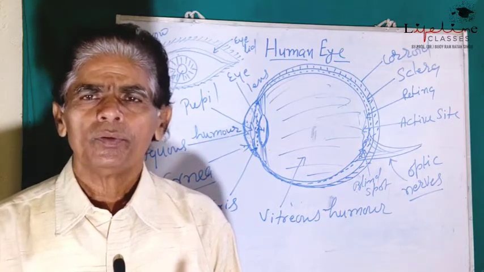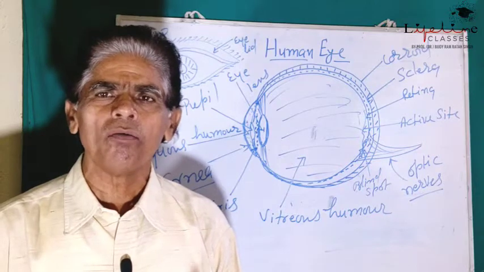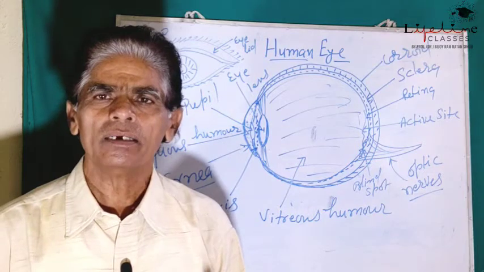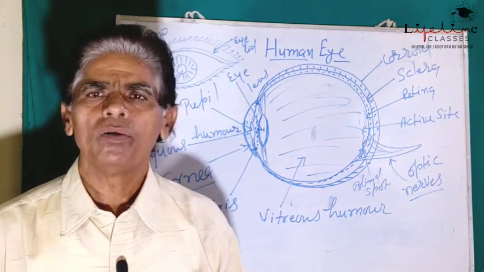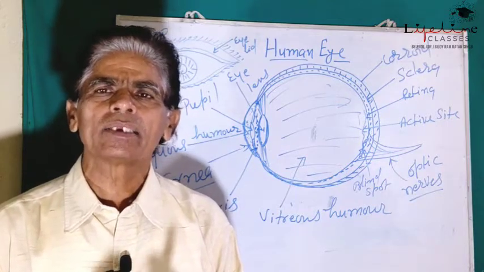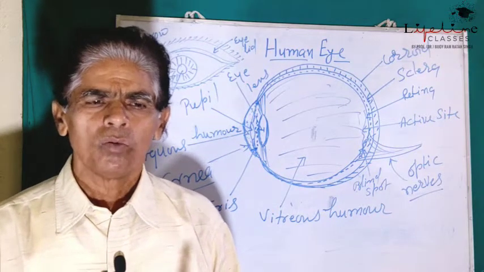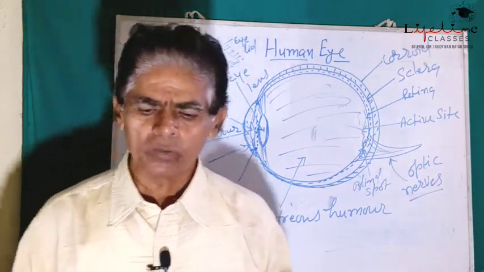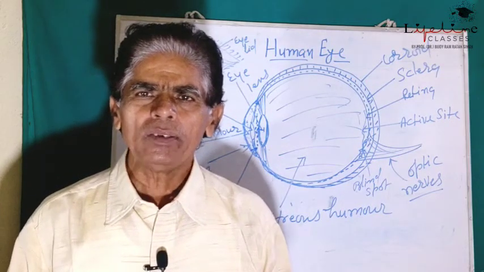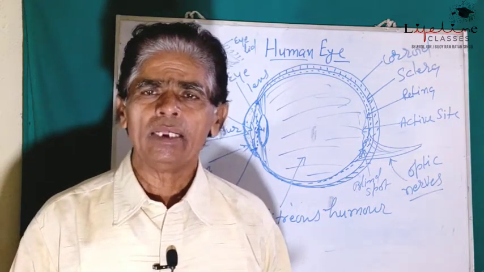So due to the action of ciliary muscles through which the eye lens is held inside the eyeball, the curvature of the eye lens can be increased or decreased. So when we see an object which is placed nearby, the object is nearer to the eye.